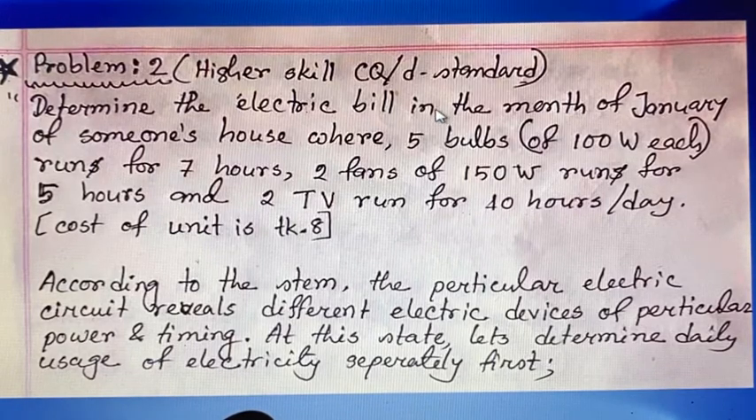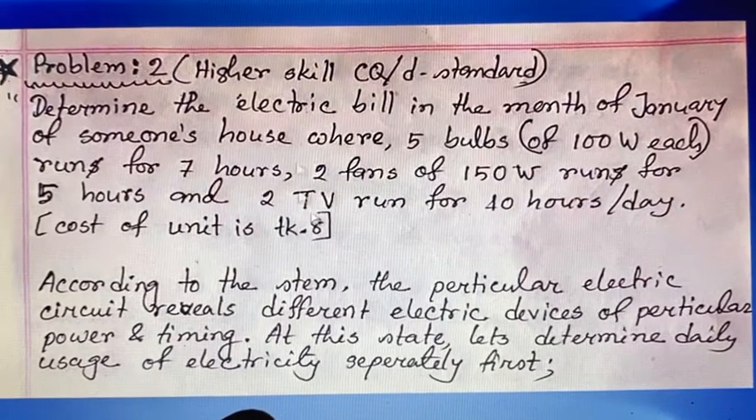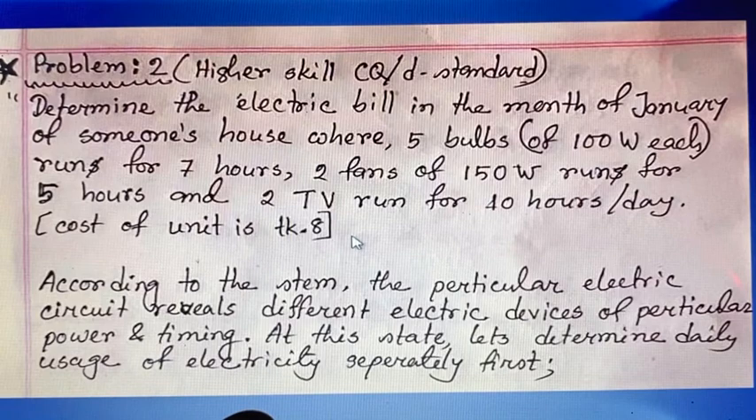Determine the electric bill in the month of January of someone's house where 5 bulbs of 100 watt each ran for 7 hours, 2 fans of 150 watt ran for 5 hours, and 2 TVs ran for 10 hours a day. That means all these devices ran for different hours a day. Here the cost of a unit is 8 taka.